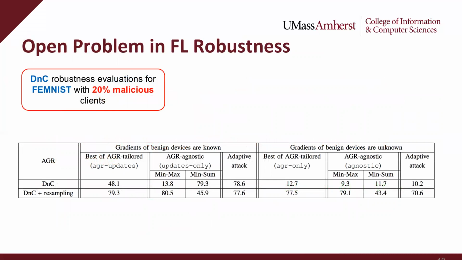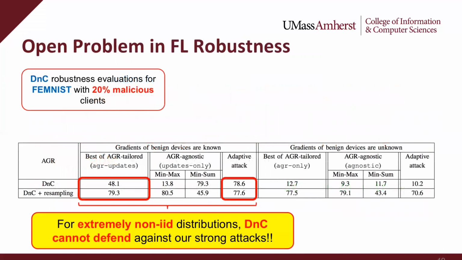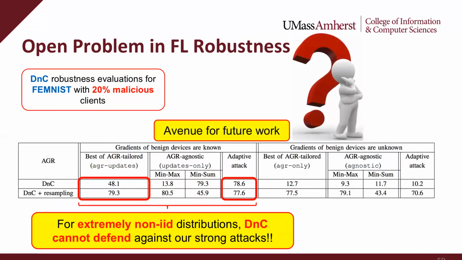Finally, we evaluate our state-of-the-art DnC defense for the non-IID FEMNIST dataset with 20% malicious clients using existing and our state-of-the-art attacks. We observe that even DnC cannot defend against our strong model poisoning attacks in such non-IID settings. This is primarily because of the large variance in the gradient updates in non-IID settings. We note that defending against strong poisoning attacks in extremely non-IID settings, such as that of FEMNIST, is currently an open problem in federated learning research and an impactful avenue for future work.